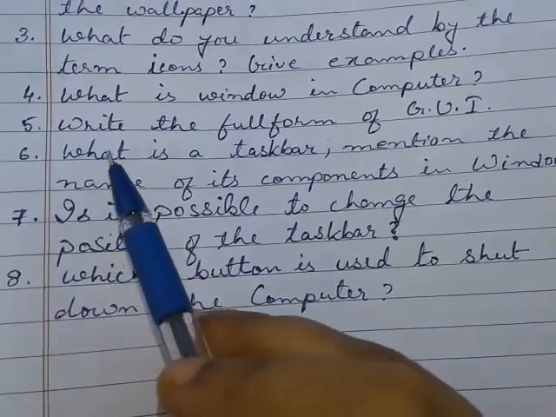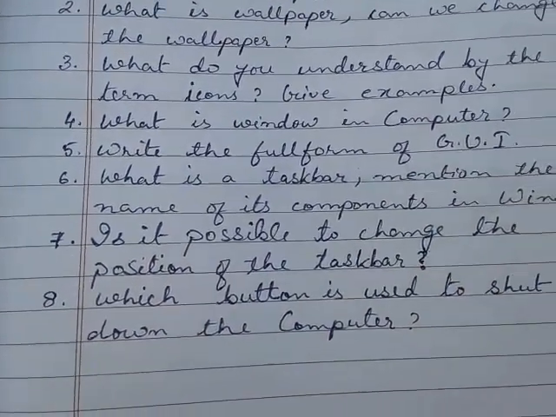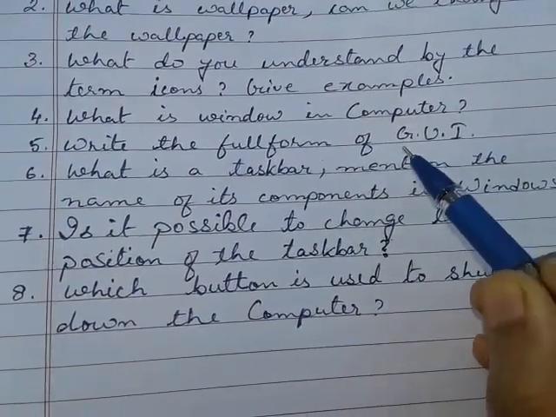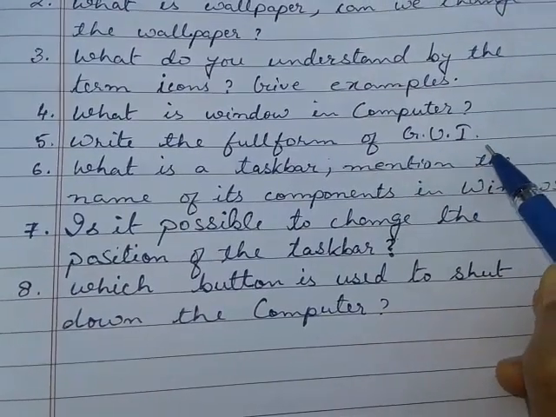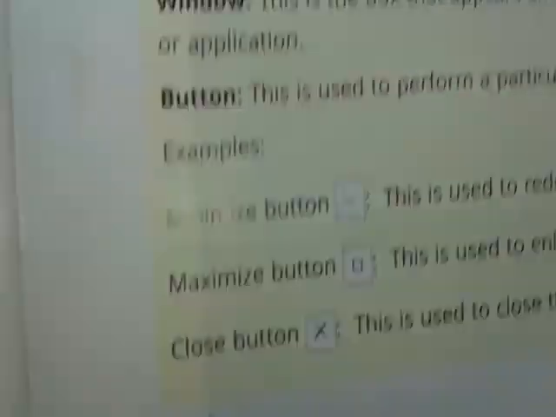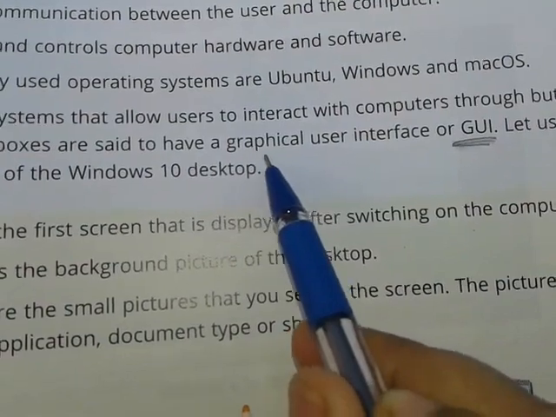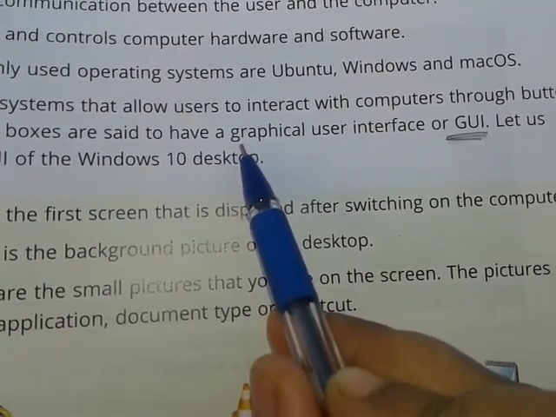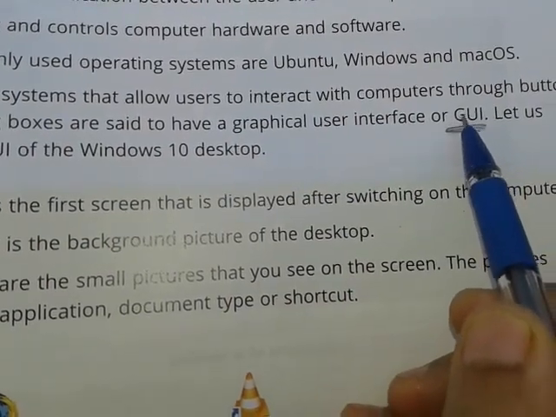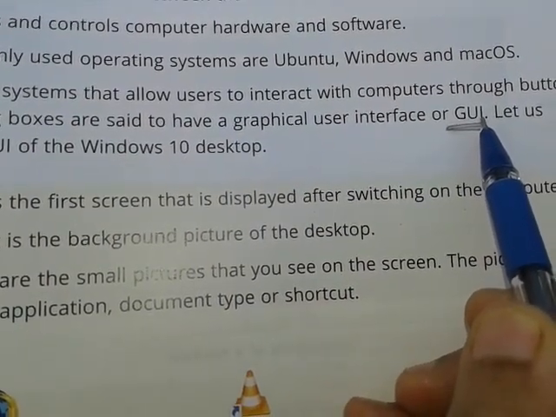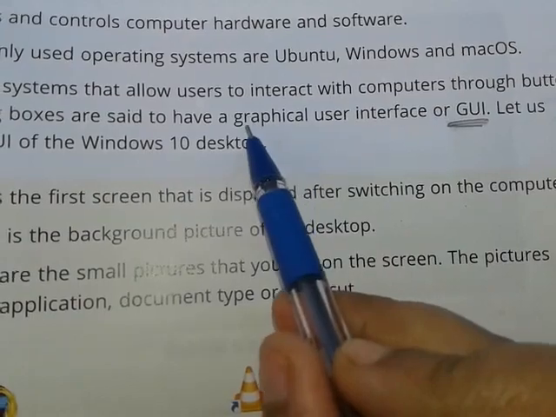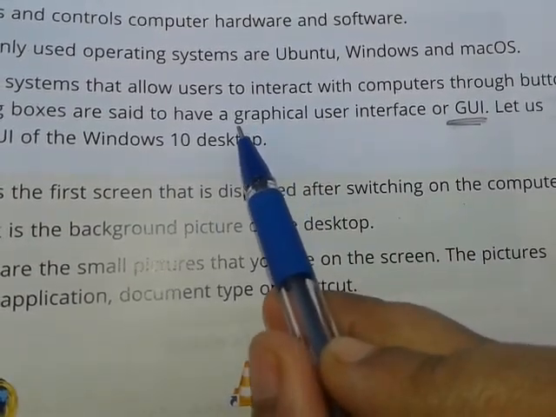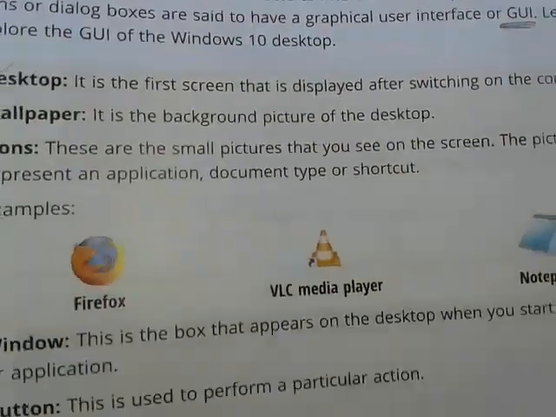Coming to number 5, what is the full form of GUI? The full form of GUI is Graphical User Interface. The words are also given in the book, Graphical User Interface. Now when you are writing the abbreviation, you write GUI all in capital. So when you are asked to write the full form, please write the first alphabet in capital, G capital, U capital, I capital. Okay.